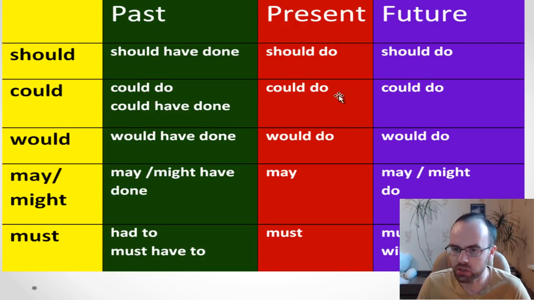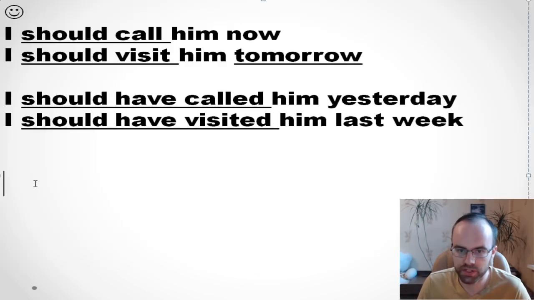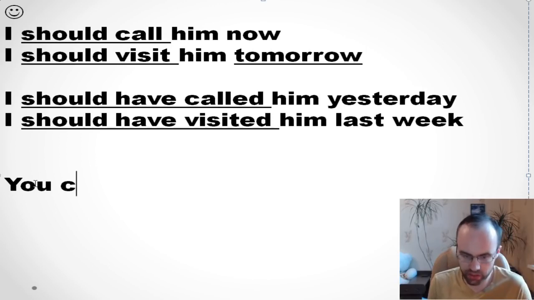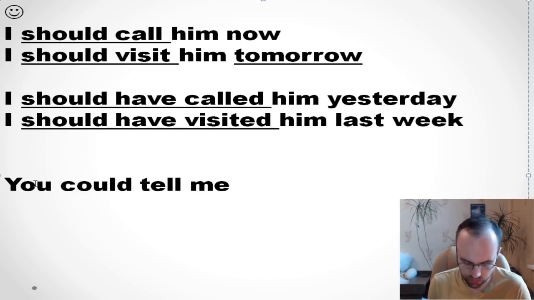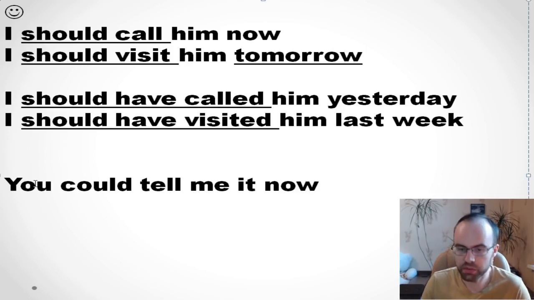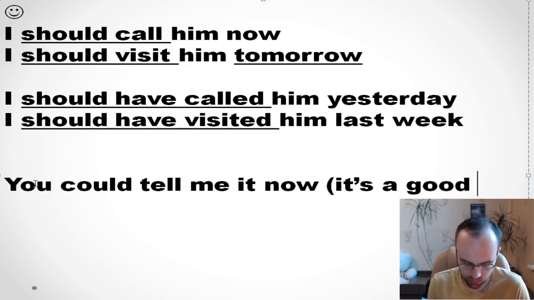So we can use it talking about the present. So could do. For example, you could tell me it now. It means that it's a good idea.